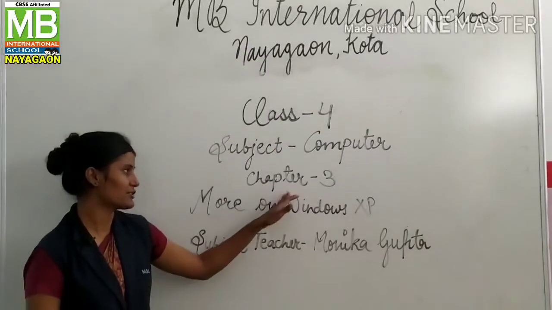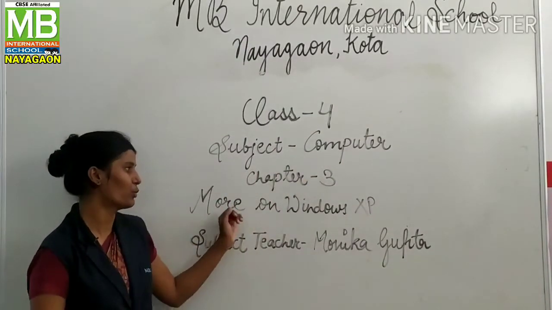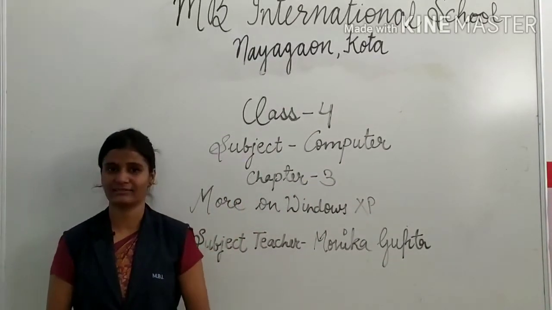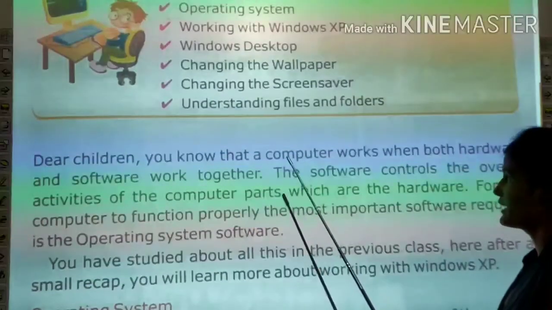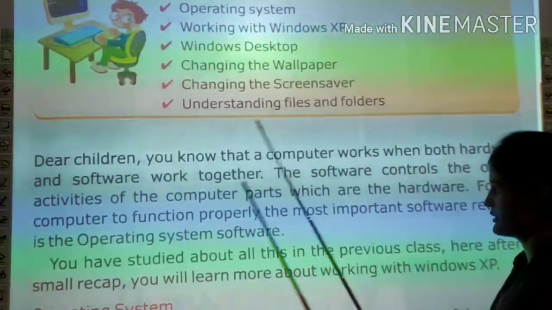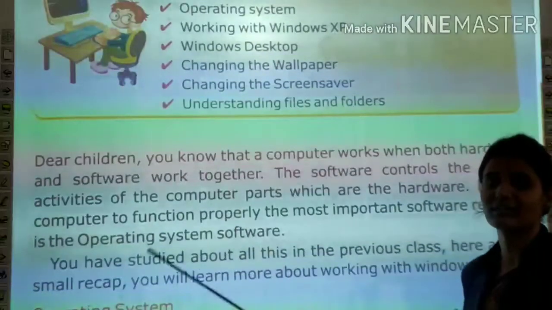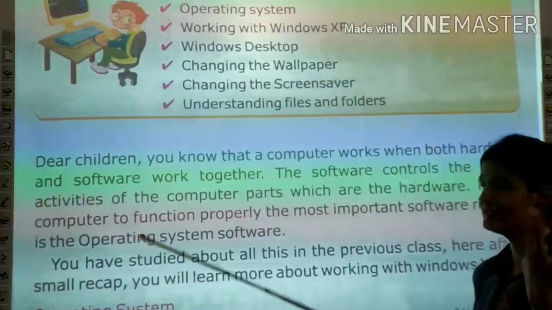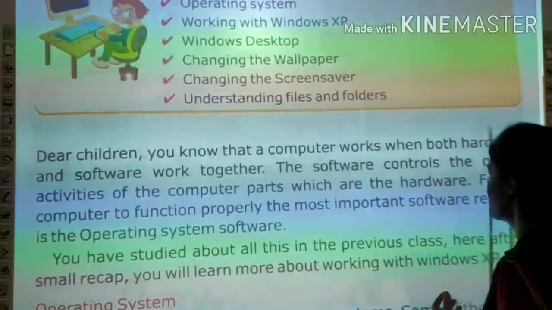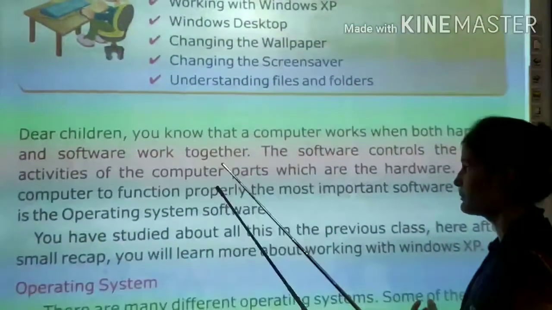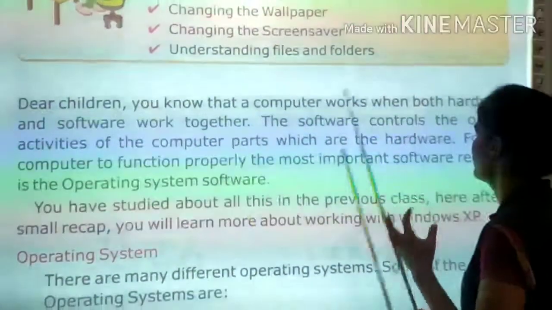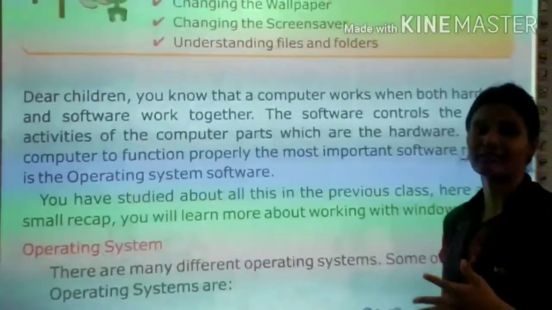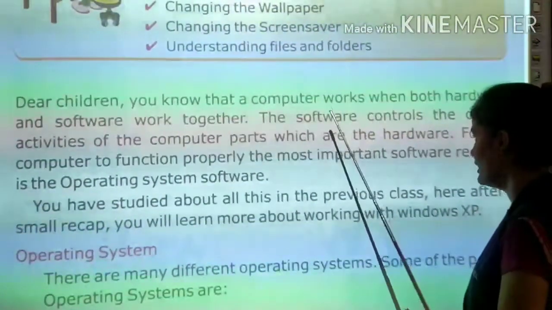Today we are going to study your chapter number 3 in computer, which is more on Windows XP. So let's start. You know that a computer works when both hardware and software work together. Computer तभी work करता है जब hardware and software together work करते हैं. The software controls the overall activities of the computer parts, which are the hardware.